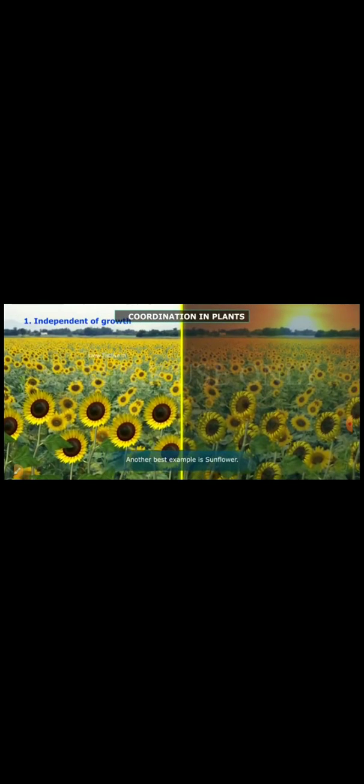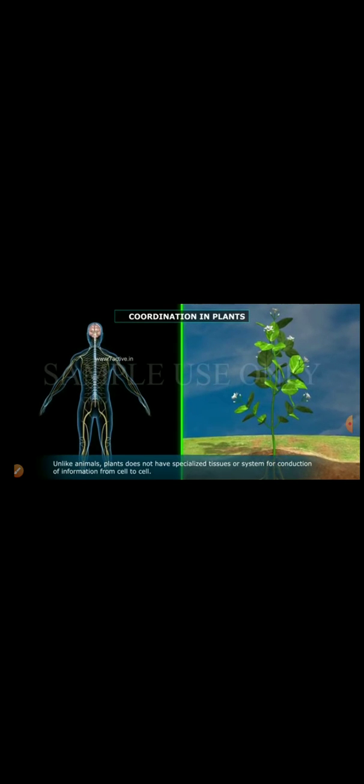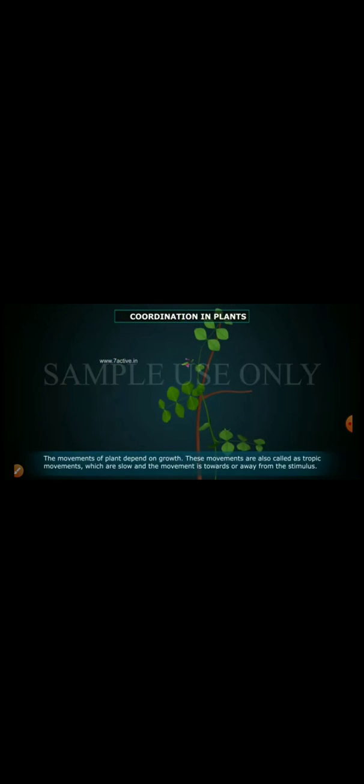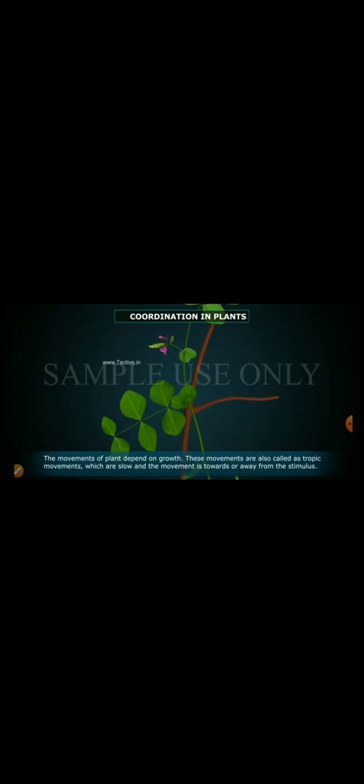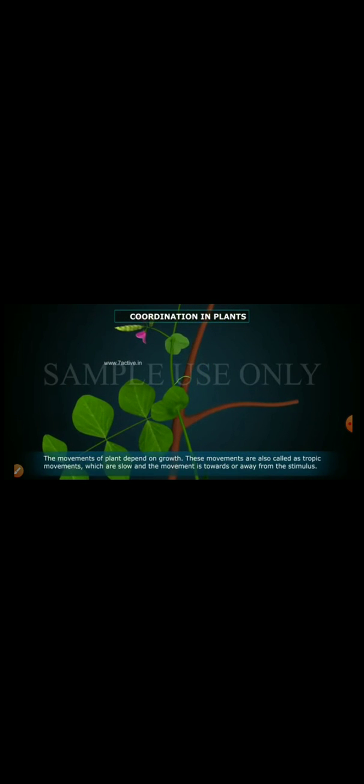Another best example is sunflower. The movement of sunflower in response to day and night is independent of growth. Unlike animals, plants do not have specialized tissues or system for conduction of information from cell to cell. The movements of plant depends on growth. These movements are also called as tropic movements, which are slow and the movement is towards or away from the stimulus. Example, the growth of tendril of pea plant.